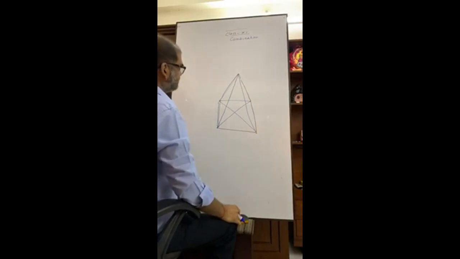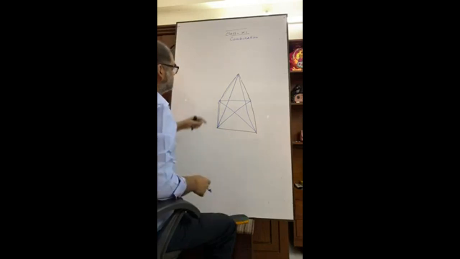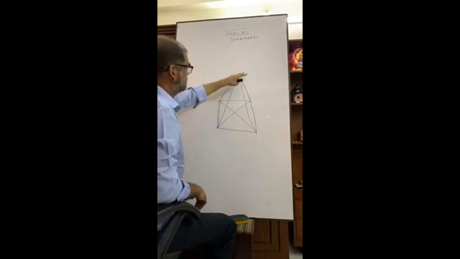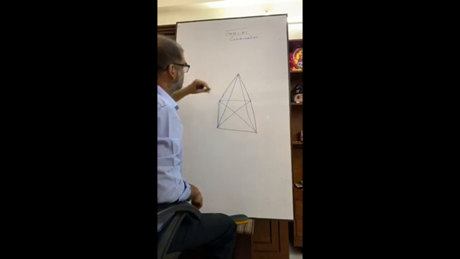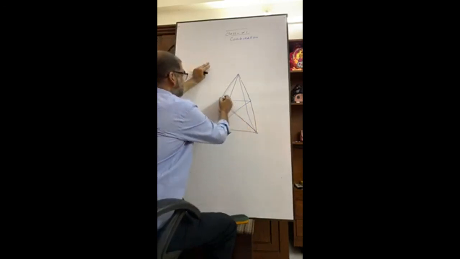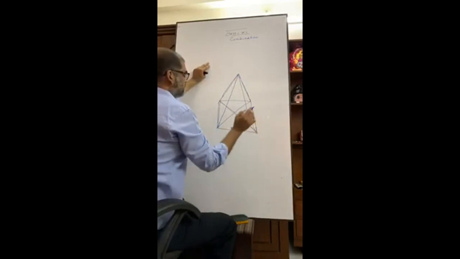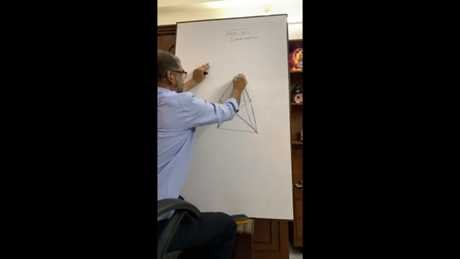And this is 1, this is 2, this is 3, and 4 plus 3, 7, this is 8, from here this is 9, and in this way, this is 10.